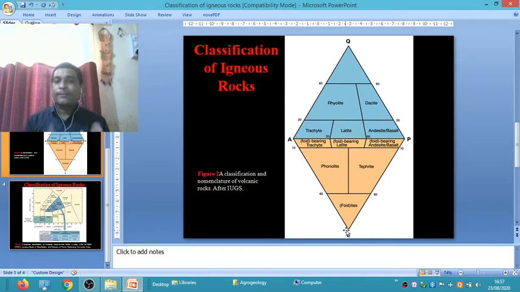But in case the feldspathoid content is more than 10% up to 60% and alkali feldspar is 10 to 50%, it is called phonolite. And on the other hand, if plagioclase feldspar is 50% and feldspathoid content is 10 to 60%, the rock is called tephrite. And when feldspathoid content is more than 60%, it is called foidites. These are the classification of volcanic type of igneous rocks based on chemistry and mineralogical composition of a particular rock.